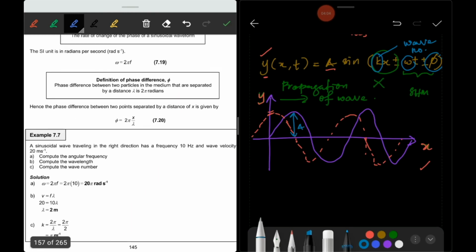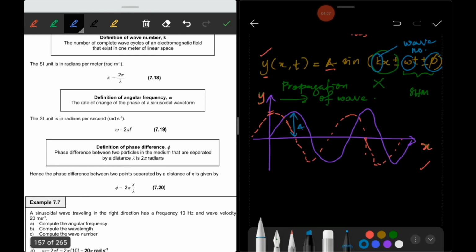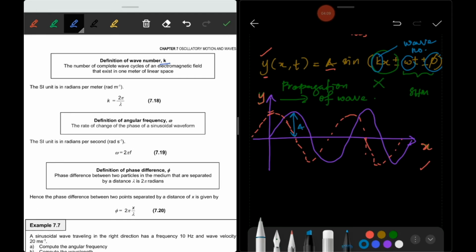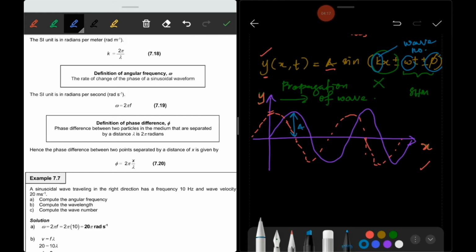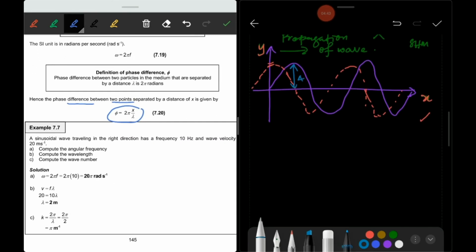Back to this part. That is the wave number. You can read the definition of the wave number here, and then the angular frequency and phase difference. This part is what we call the phase difference. The phase difference between 2 points separated by the distance x is given by 2 pi. Phase difference is equal to 2 pi x over lambda. So have a look at the example here.